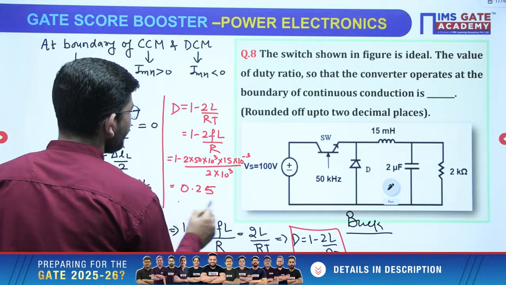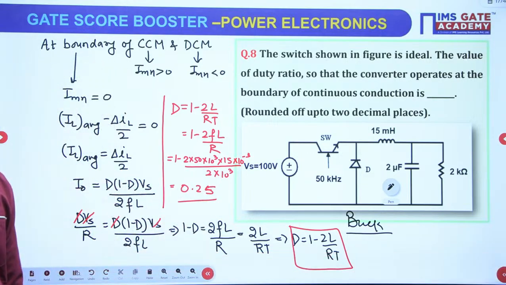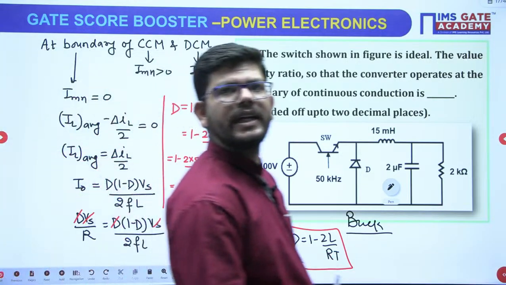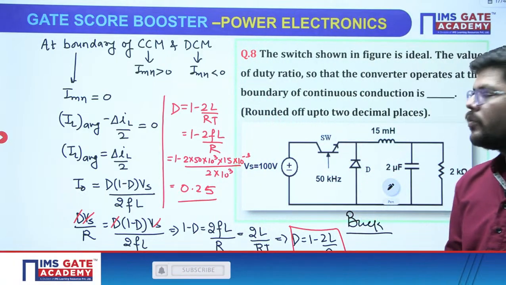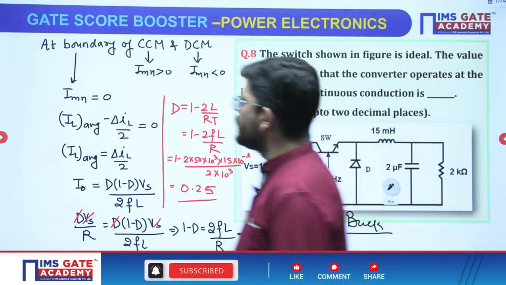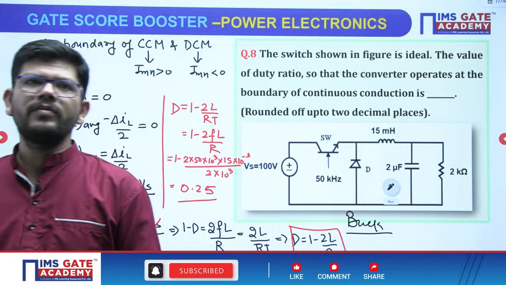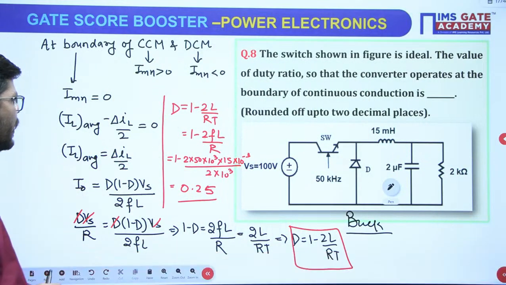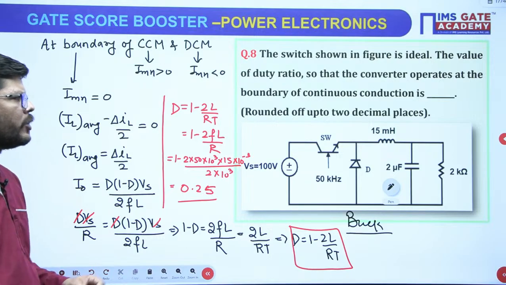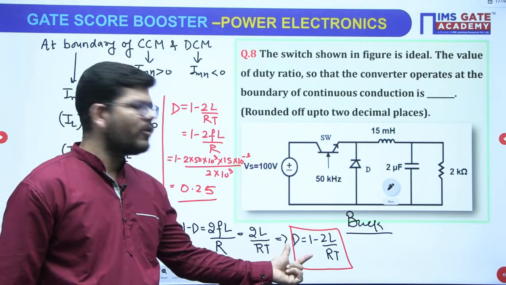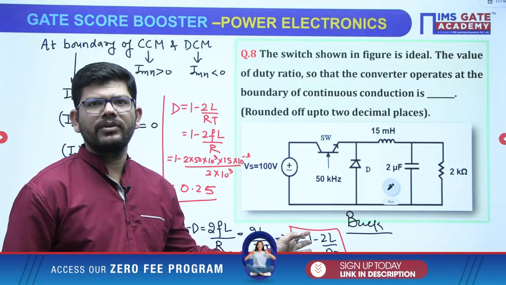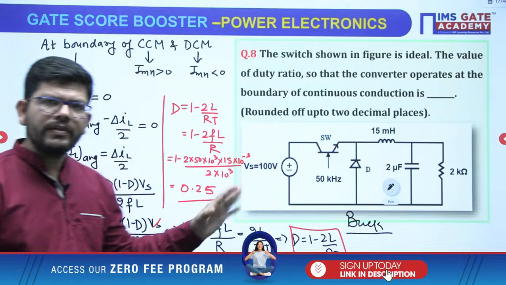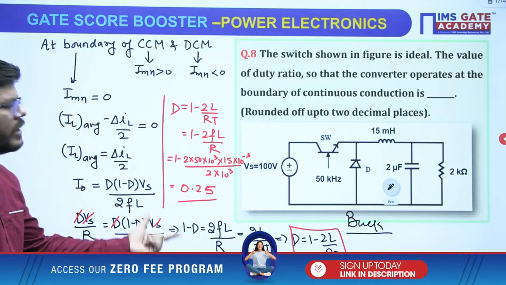0.25 will be the duty ratio, which I can see Meghanathan is getting, Bindusri is getting. Very good, very good. Your preparation is very good. If you can get the answers to these kinds of questions, that means you are on the right track. Correct? So for a buck converter, this might be a formula that you can utilize directly to calculate duty ratio, right? Or otherwise, if required, you can calculate it in this way.